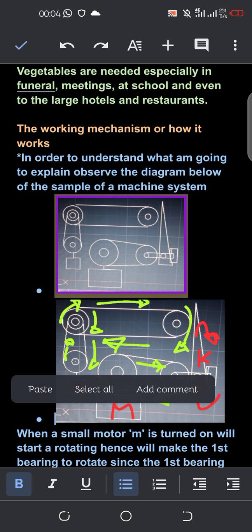Also, this is a large motor with a bearing. Also, this is a bearing. This is a knife. Also this bearing and the second bearing are joined by using a rotating belt or chain. So when it is turned on, it will rotate around this way. So when it rotates, it will make the knife rotate fast.